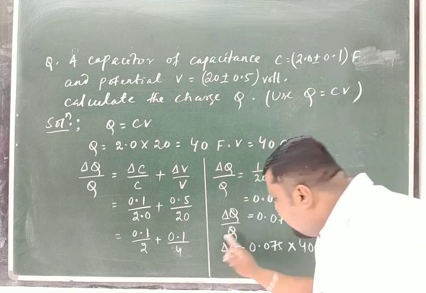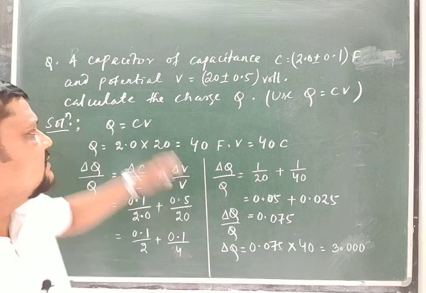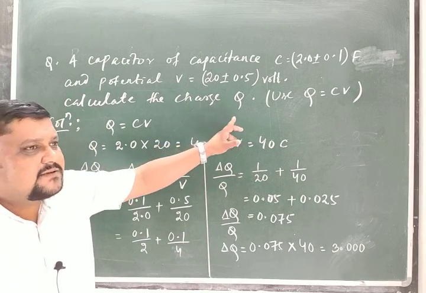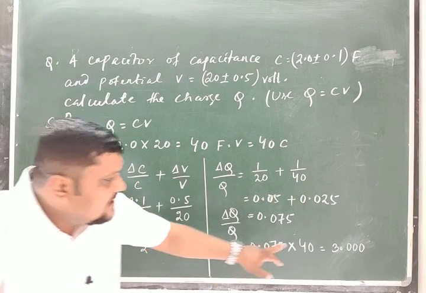So the error in the measurement or calculation of charge Q, how much is the error? The absolute error is 3.